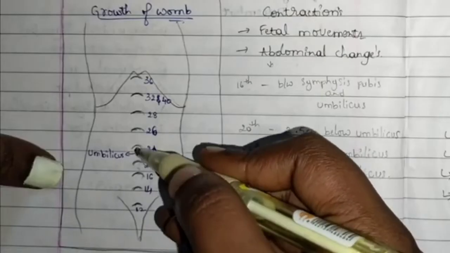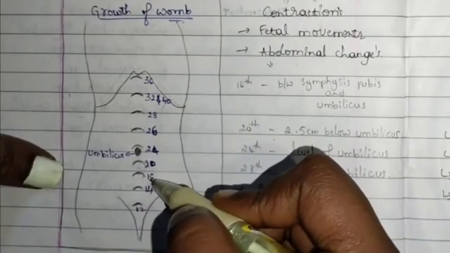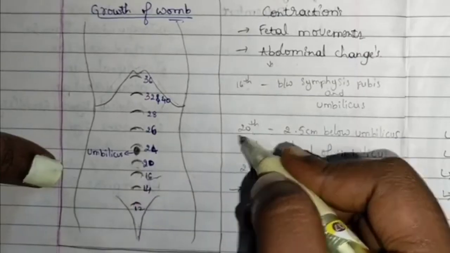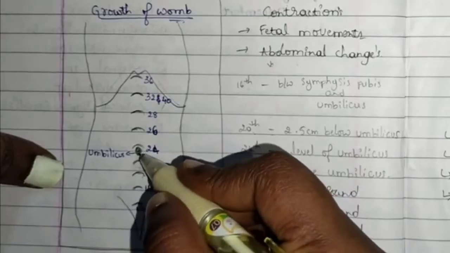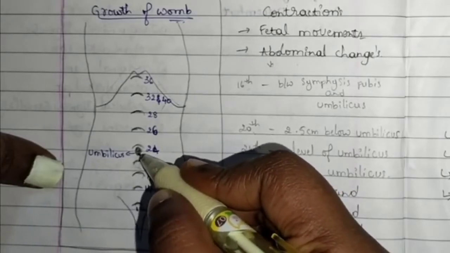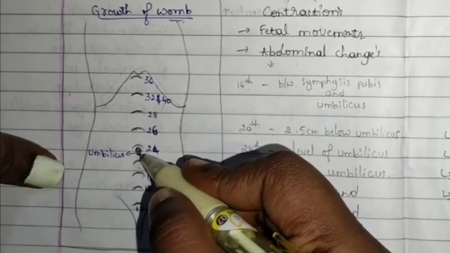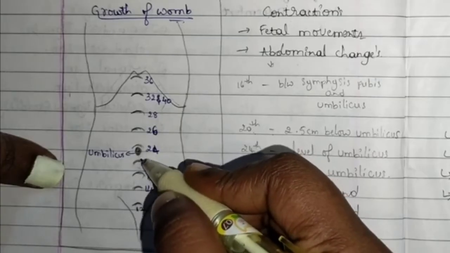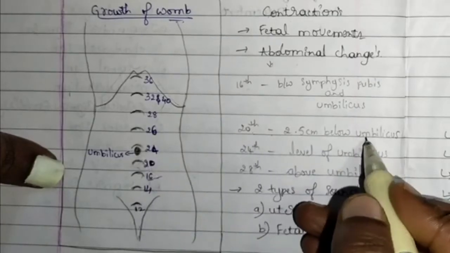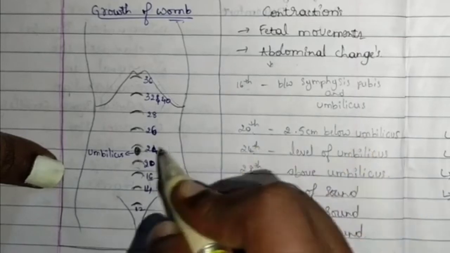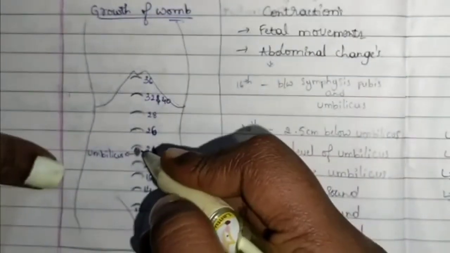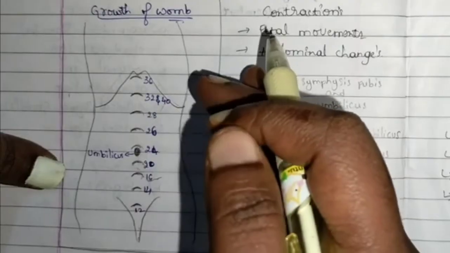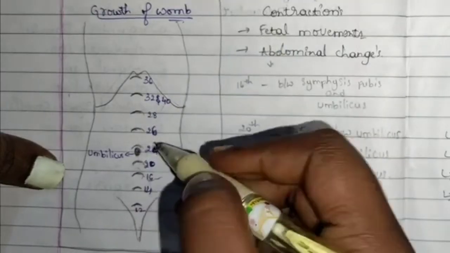This is the umbilicus, this is the symphysis pubis. In between, in the 16th week, the uterus will be expanded this length. And in the 20th week, the uterus will be expanded and it will be present just below the umbilicus, at a distance of 2.5 centimeters. And at the 24th week, the uterus will be exactly at the umbilical level. If there is a question like at which week the uterus is expanded exactly to the umbilical level, that is the 24th week.